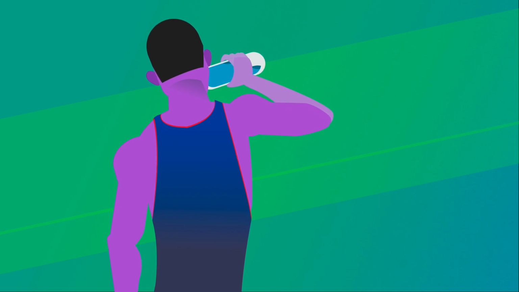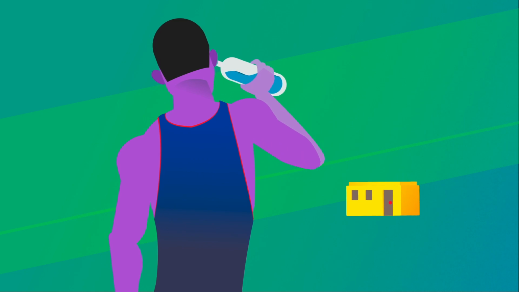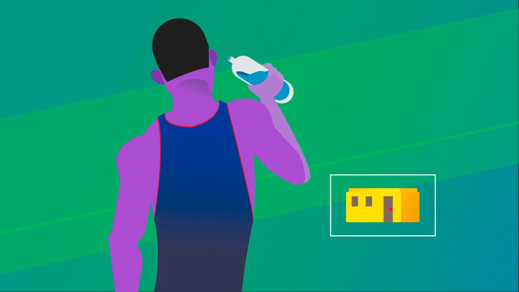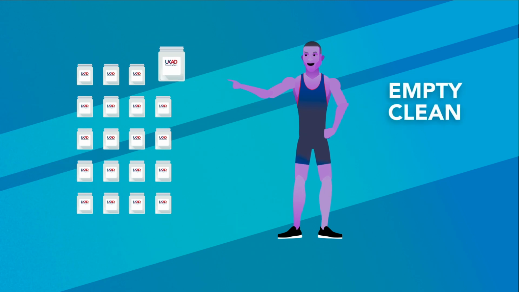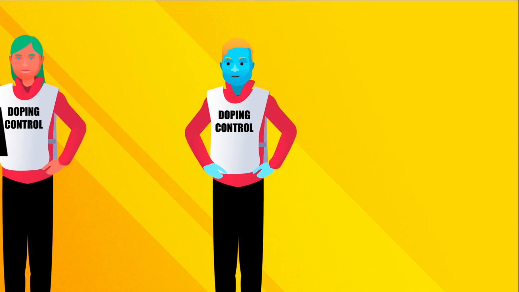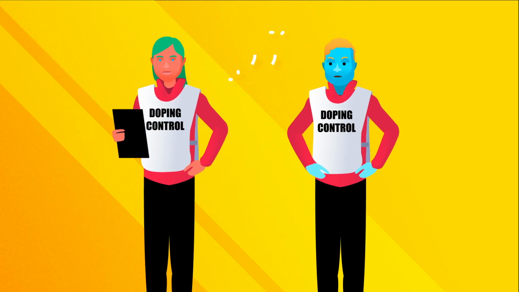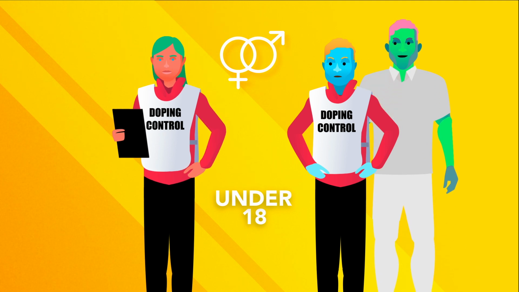When the athlete is ready, they provide their sample. The athlete should remain in the doping control station until they are ready to do so. Athletes then select a sealed sample collection vessel, check that it is empty, clean, and the seal is intact. They can choose another sample collection vessel if in any doubt. The DCO or chaperone observing the sample provision will be the same gender as the athlete. For some athletes, those under 18 for example, there may be an additional person observing the DCO or chaperone.